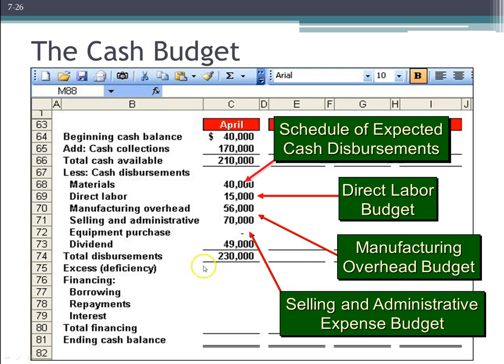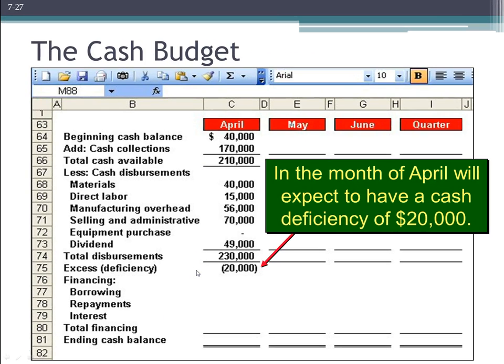And so what do we have here? If we expect to have both cash on hand of $40,000 and collections of $170,000, well, we're expecting a total cash of $210,000, and we're going to have total disbursements of $230,000. That means we expect a deficiency of $20,000. And remember, our company has a minimum amount of cash on hand that we want to have of $30,000.